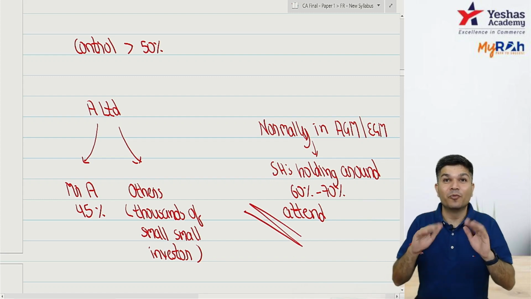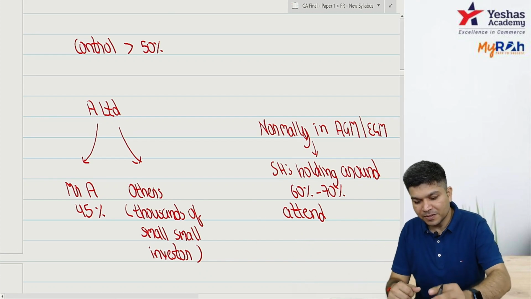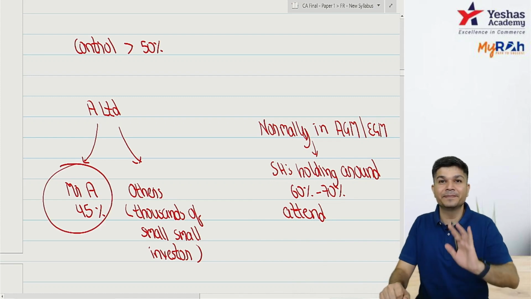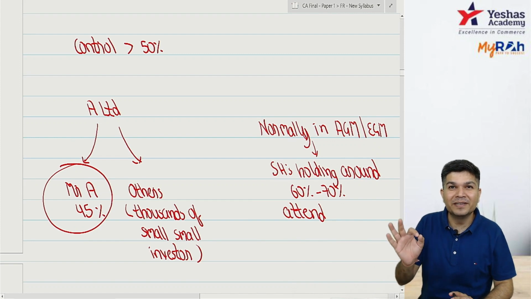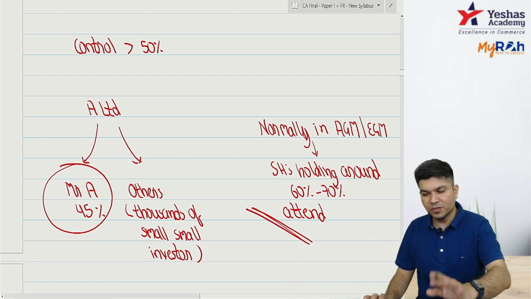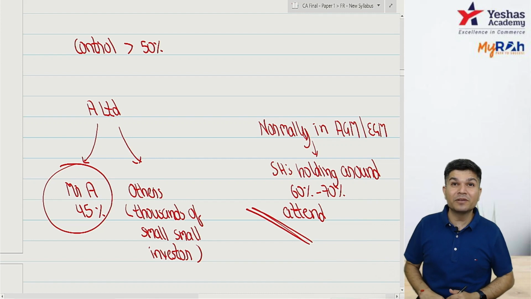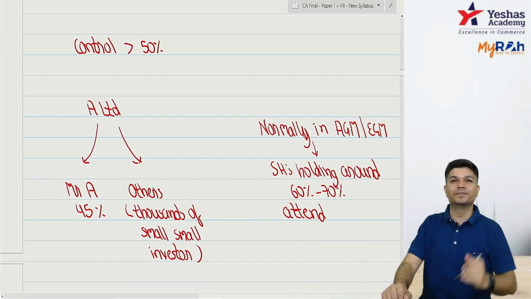Now, voting is basically by those who are attending. Out of the 60-70% who are attending, 45% is with Mr. A. So my question, would Mr. A be able to take the decision which he wants? Shareholders holding a total of around 66-70% are attending, out of which Mr. A is holding 45. Would Mr. A be able to take the decision which he wants? Yes, no?